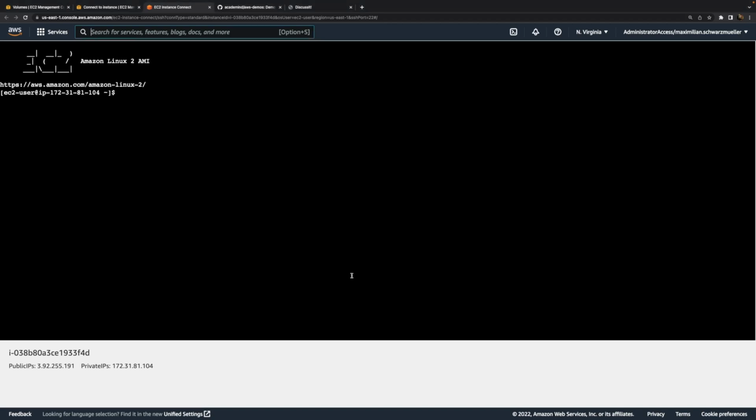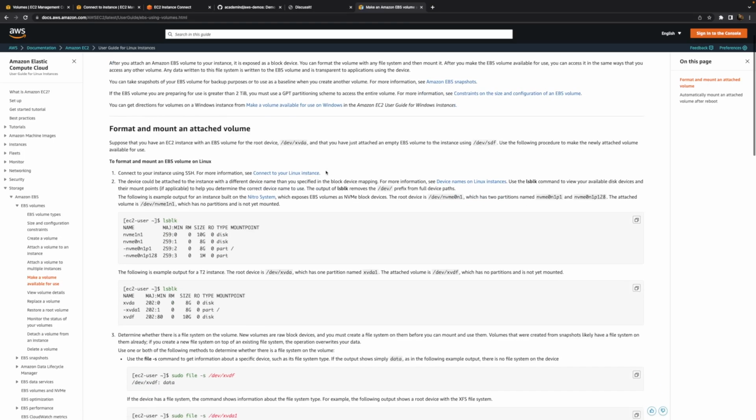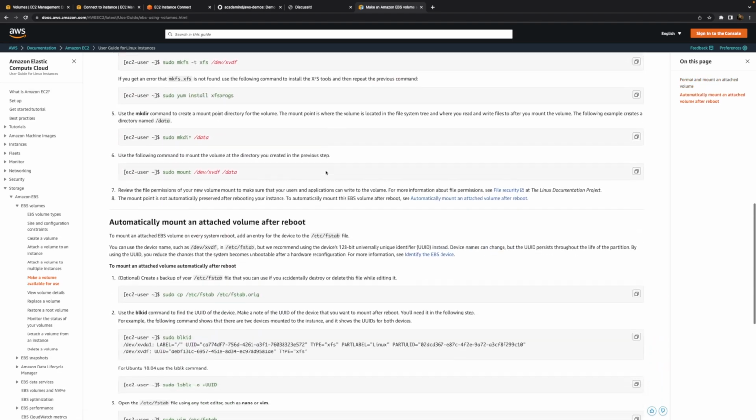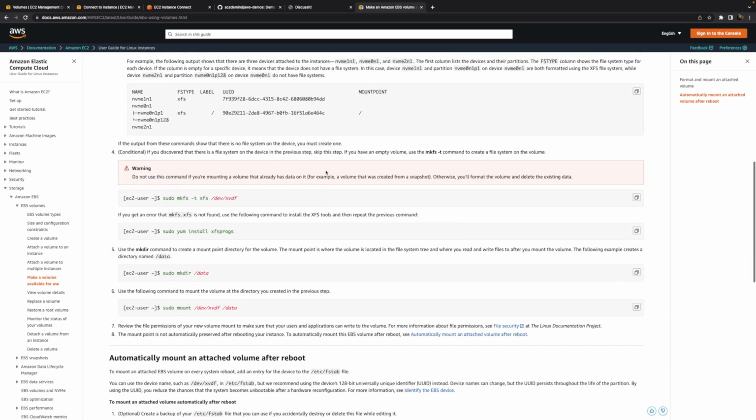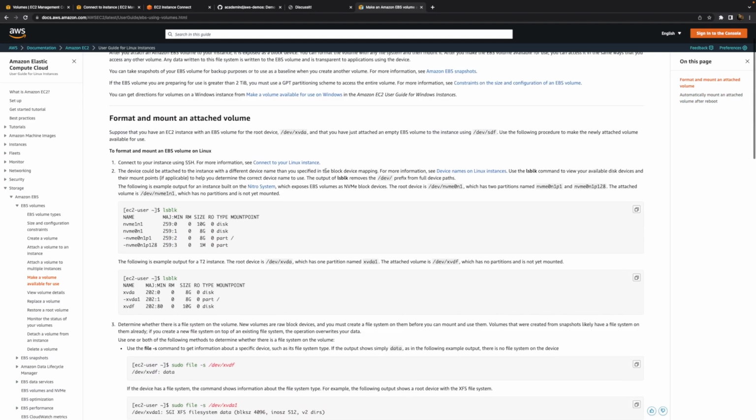Now, making those EBS volumes usable and mounting them to the instance so that data can be written to them is such a common task that there is an official guide for that. You'll find a link to that guide attached. It's an official documentation page which explains how you can make an EBS volume usable.